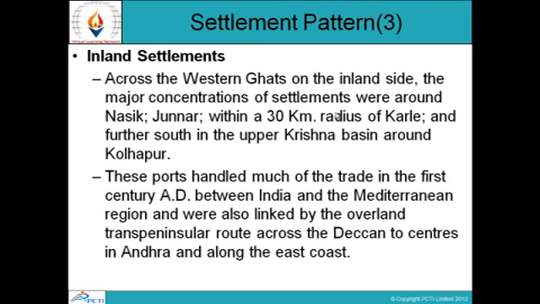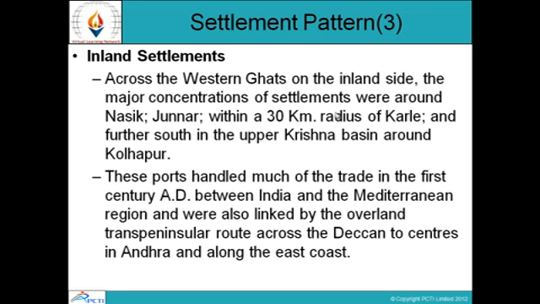Inland settlements. Across the western Ghats on the inland side, the major concentrations of settlements were around Nasik, Junnar within a 30-kilometer radius of Karle, and further south in the upper Krishna basin around Kolhapur. These ports handled much of the trade in the 1st century AD between India and the Mediterranean region, and were also linked by the overland trans-peninsular route across the Deccan to centers in Andhra and along the east coast.